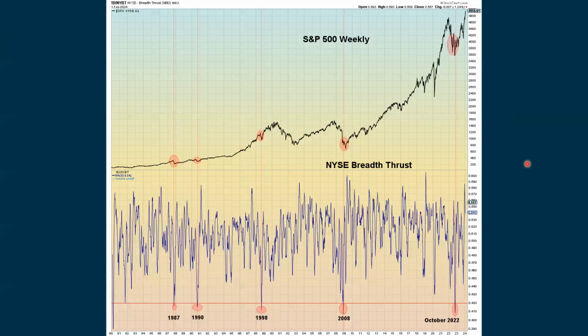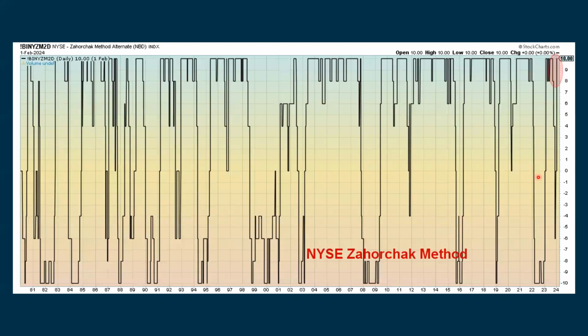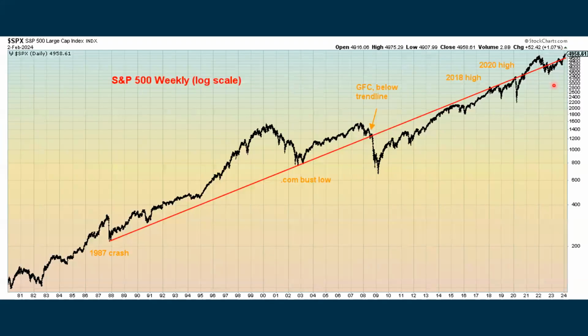And then some of our longer term charts where we did have the low set in October 2022. For right now, that does appear to be the low. And this buy signal that was generated here is indefinitely on the books. We're also seeing 2 recent ZWAG NYSE breadth thrusts that were generated just about a year ago and then about 6 months ago. It's very rare to see any signals. To see 2 within the same year is even more rare. And this is also indefinitely on the books as a buy signal. The Zohorchak method did kick over and give us a full-on buy signal, and that is still continuing.